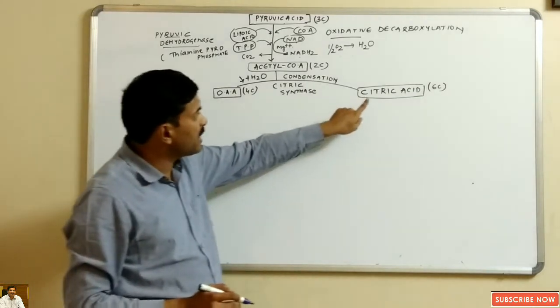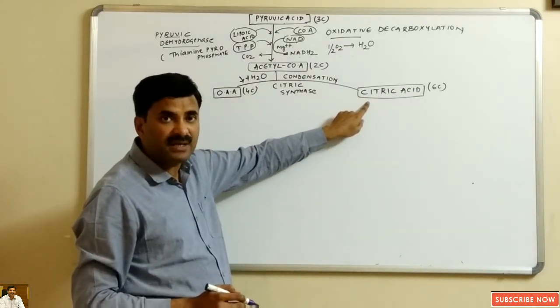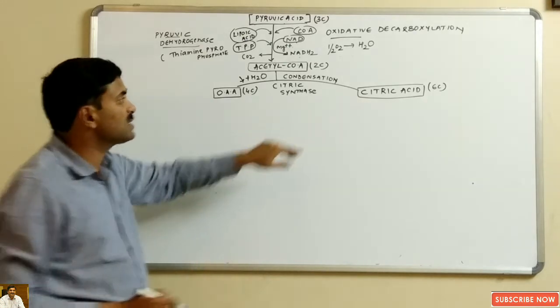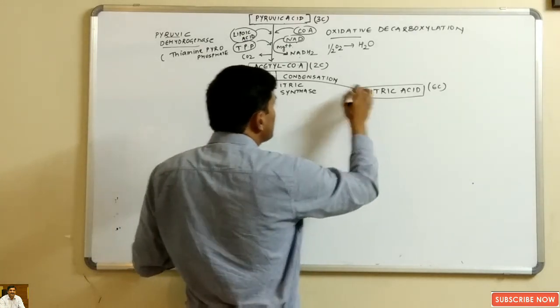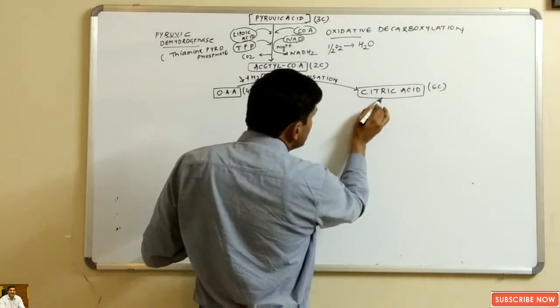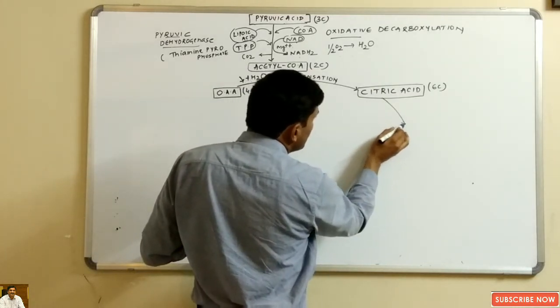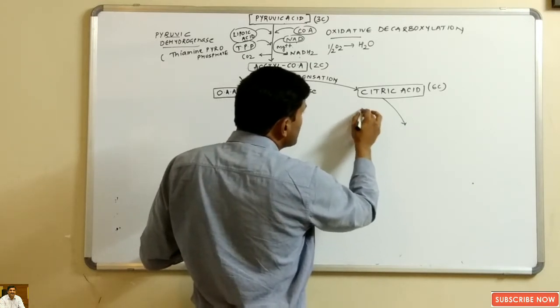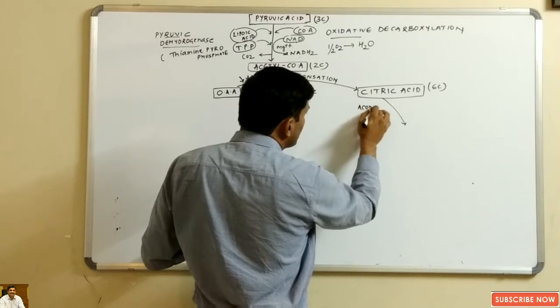As the first stable product formed in Krebs cycle is citric acid, that's why Krebs cycle is also called the citric acid cycle, okay. Now what happens in the next step? In the next step an enzyme will be used known as aconitase enzyme.